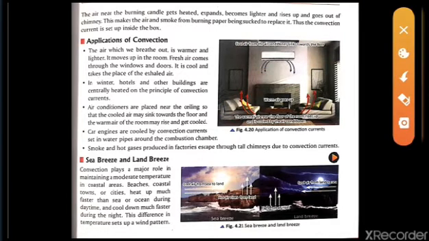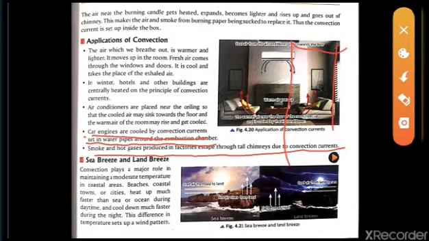Same case with the car engine. Car engines are cooled by convection currents set up in water pipes around the combustion chamber. That means in the combustion chamber there is a pipeline of water also given. Then the third one is smoke and hot gases produced in factories escape through tall chimneys due to the convection current. If you are watching the chimneys around your area, this is due to the convection current.